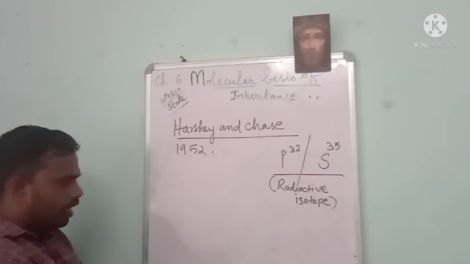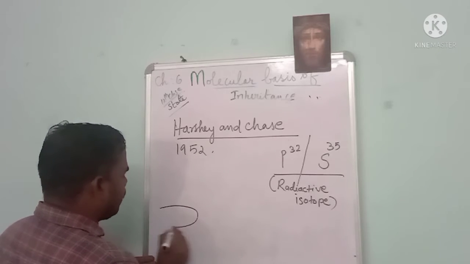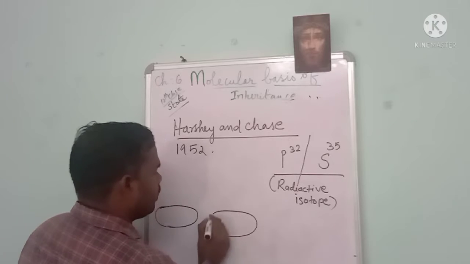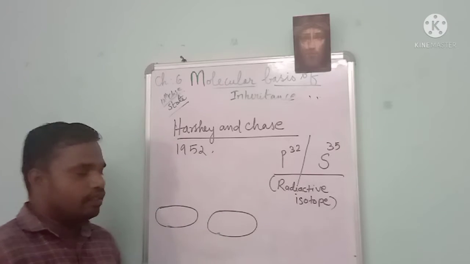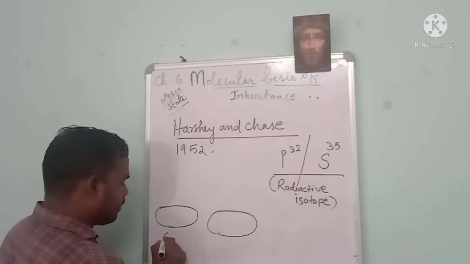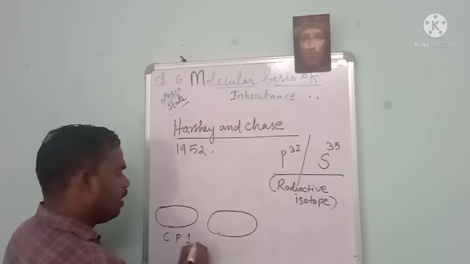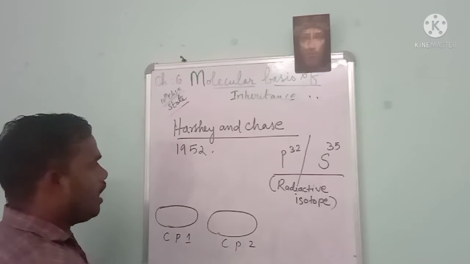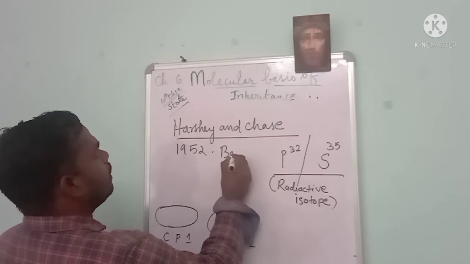First what they have done, they have taken the culturing plate. So this is a culturing plate. They have taken culturing plate 1 and culturing plate 2. Before that, they have taken bacteriophage.